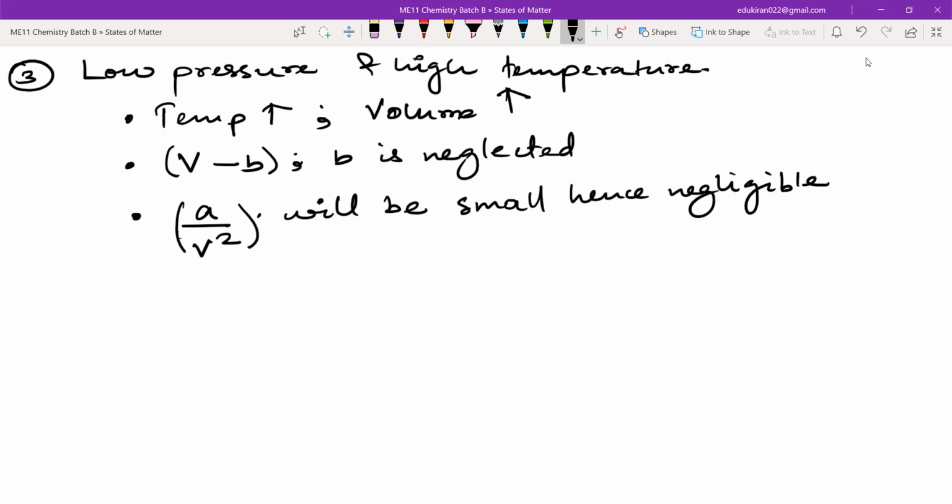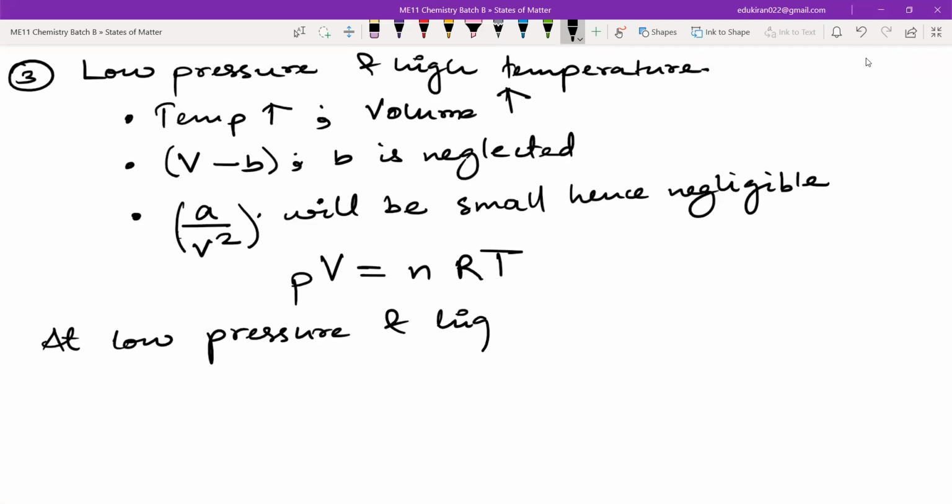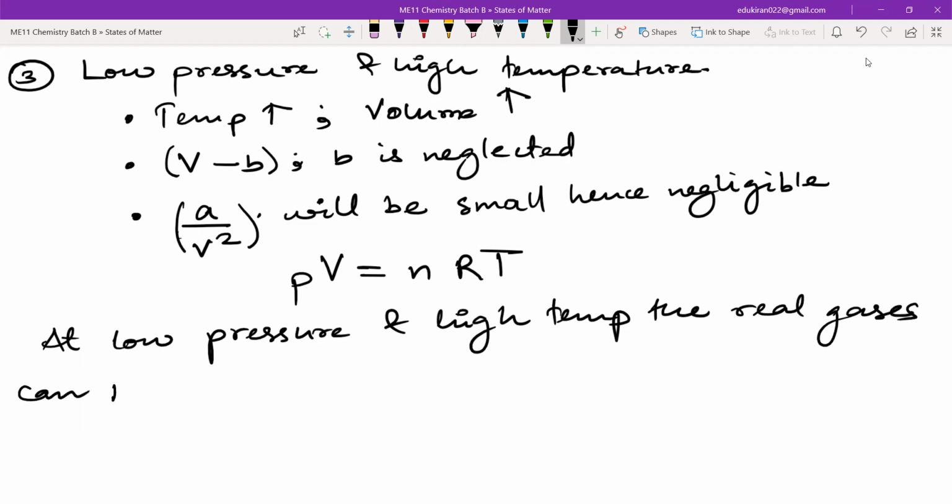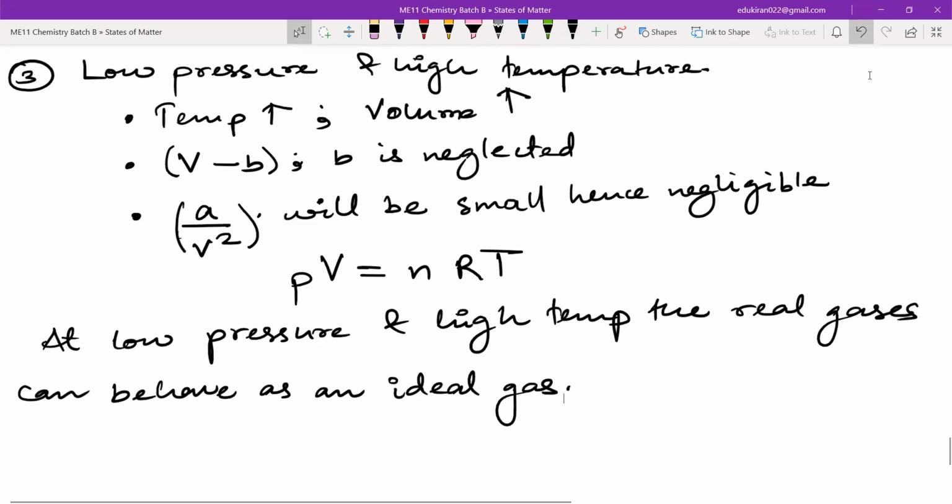Now, since both the correction terms are neglected, we will have PV is equal to nRT, and this is why we say at low pressure and high temperature, the real gases can behave as an ideal gas.